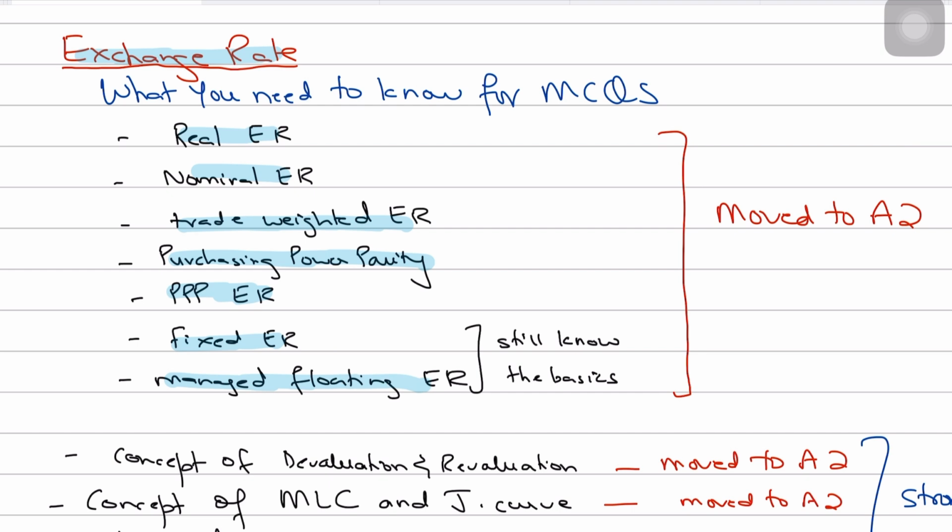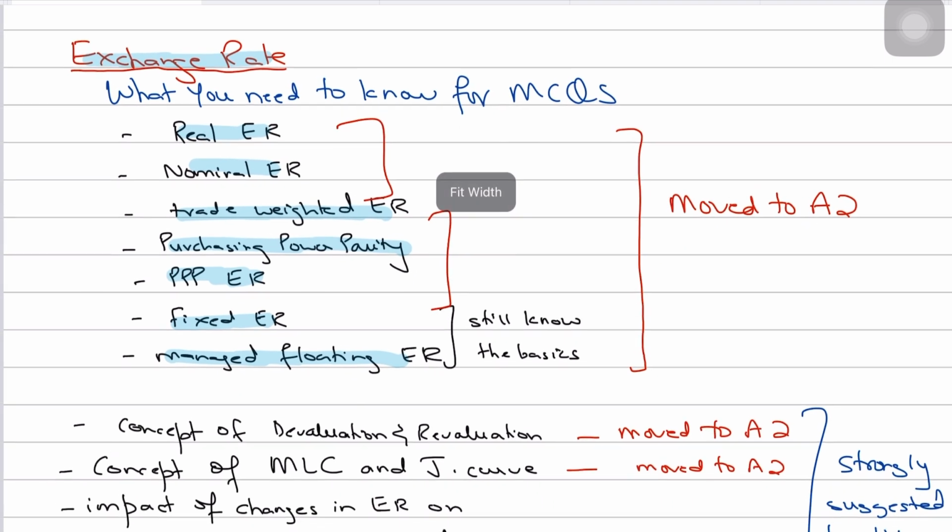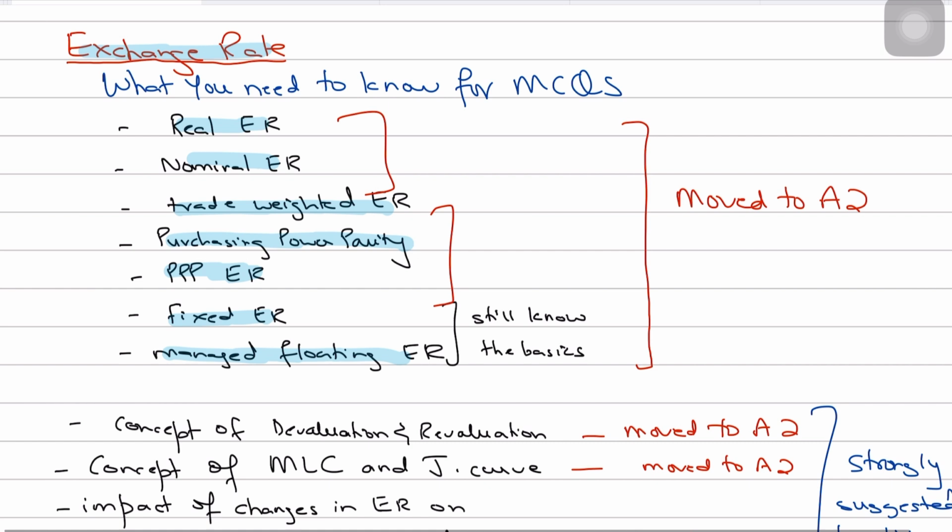So for example, if you find MCQs on purchasing power parity or the purchasing power parity exchange rate, or the trade weighted, nominal or real exchange rates, you could ignore them and leave them, because now they have been moved to A2.